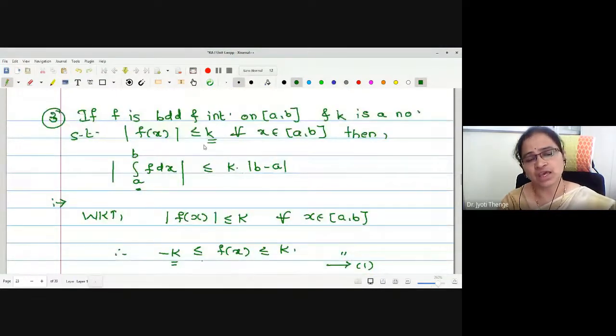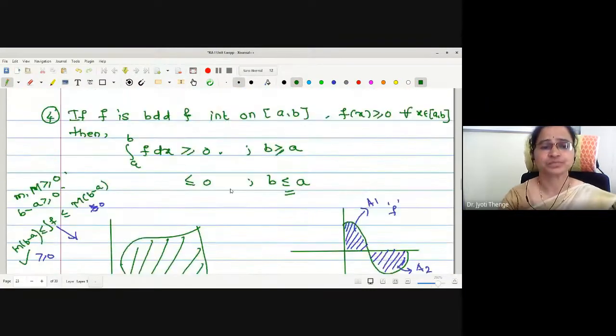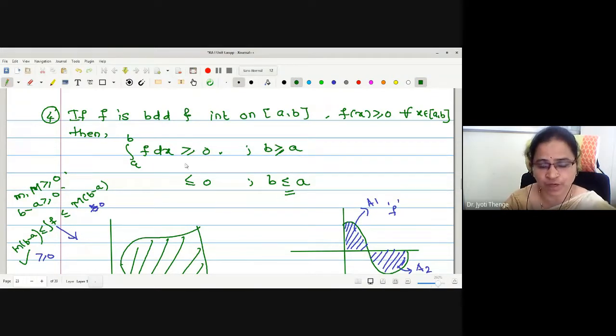Then if k is the bound for the function f of x, then mod of integration a to b is less than or equal to k into mod of b minus a. This also we have seen. Point number 4 we have seen is whenever the function is given to be non-negative, the value of integration is non-negative if b is greater than or equal to a. And if b is less than or equal to a, we have seen the negative will be introduced. So this greater than or equal to 0 will become less than or equal to 0. That is, the value is non-positive for b less than or equal to a.